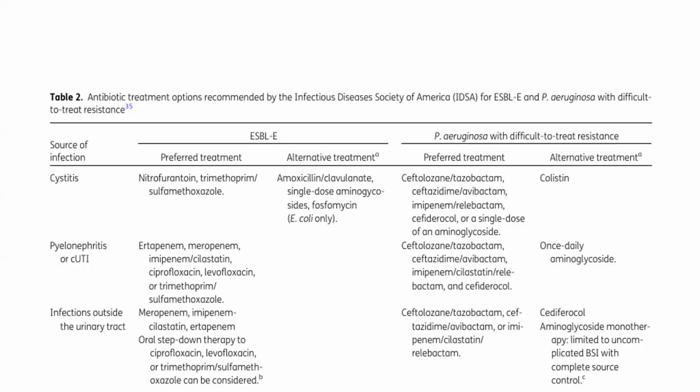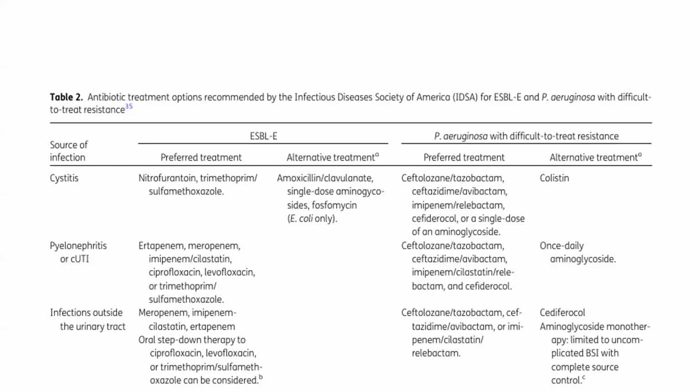If the organism is Pseudomonas aeruginosa with difficult-to-treat resistance, and if the focus of infection is cystitis, then the treatment line is ceftolozane-tazobactam, ceftazidime-avibactam, imipenem-relebactam, and cefiderocol, or a single dose of aminoglycoside. The alternative agent is colistin. If it is pyelonephritis and complicated UTI, then also we can use ceftolozane-tazobactam, ceftazidime-avibactam,